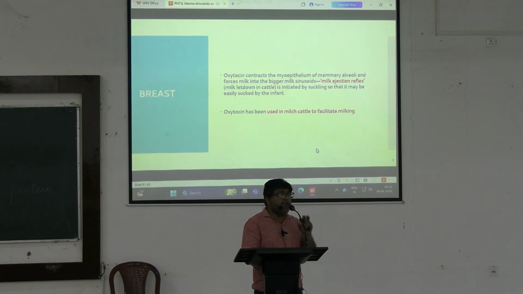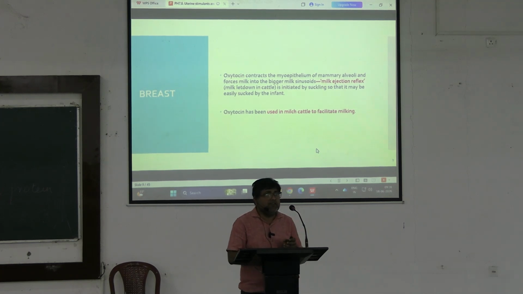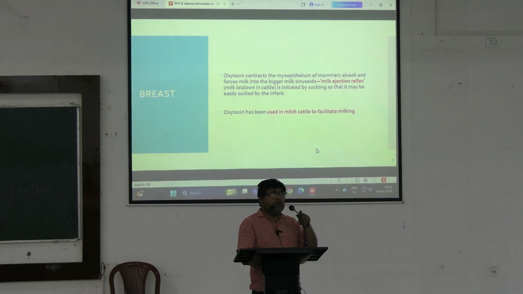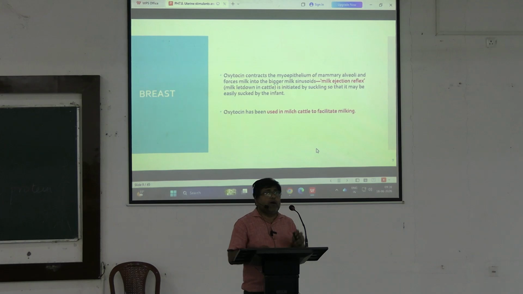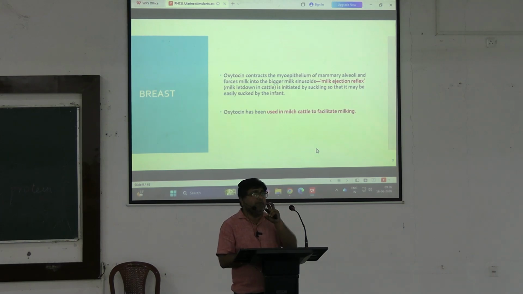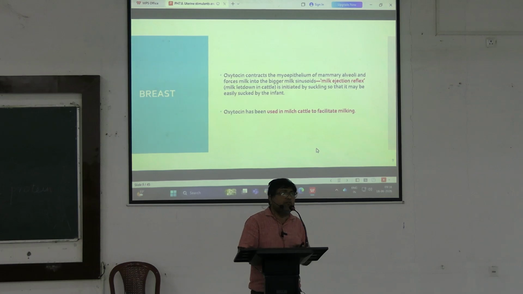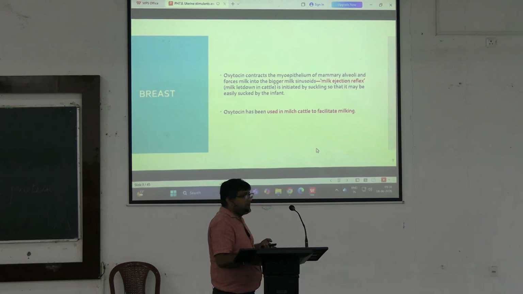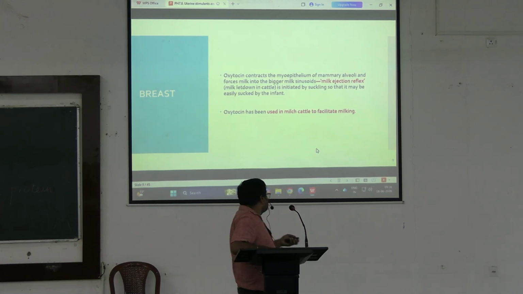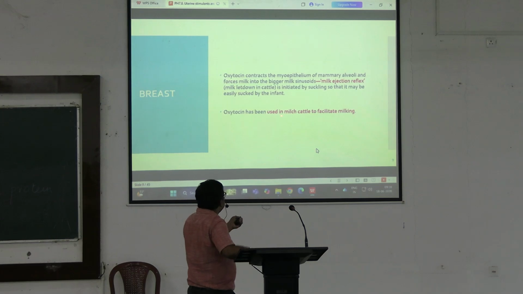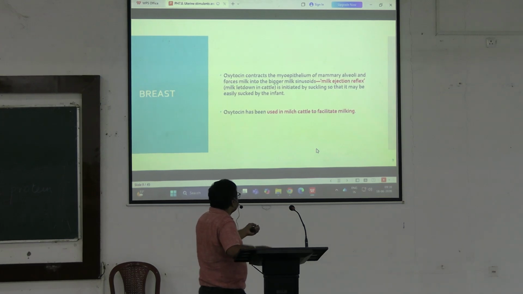When the infant sucks the breast, oxytocin is released from the pituitary and it causes contraction of the myoepithelial cells in the breast, causing forceful ejection of milk into the bigger milk sinusoids, and thus the baby can suck the milk. Oxytocin has been used in milk cattle to facilitate milking.